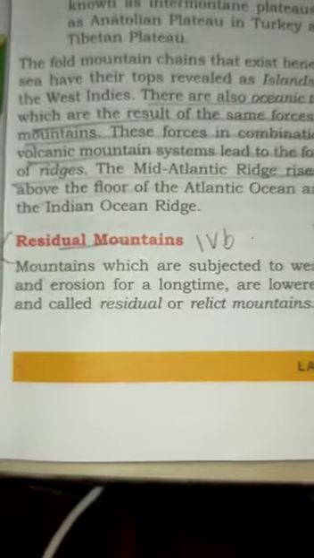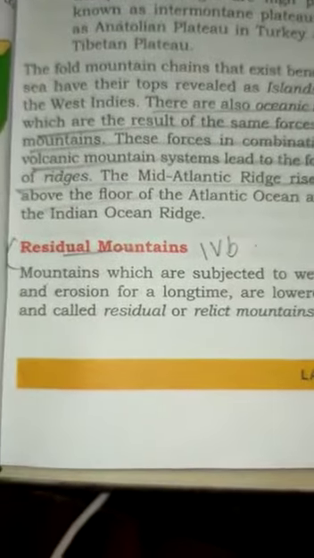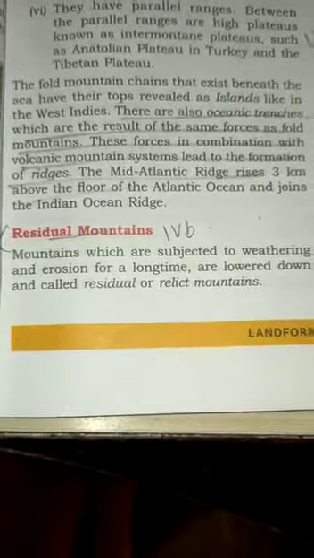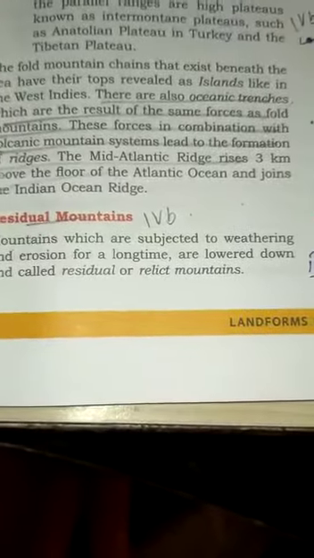The second one is called the residual mountains. Residual means a residue, leftover. Mountains which are subjected to weathering, erosion, when there is a breaking of any kind of a parent rock, whatever the residue is being deposited through which the residual mountain has been formed. The mountains which are subjected to weathering and erosion for a long time are lowered down and a residual or relict mountain is formed.